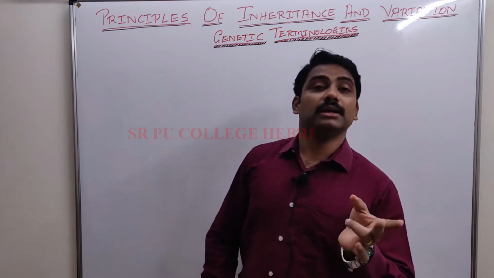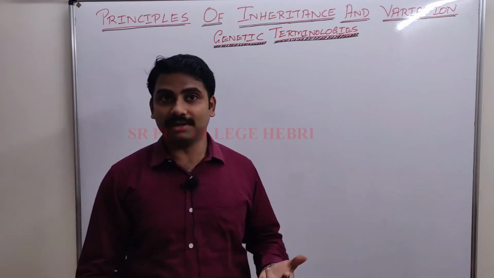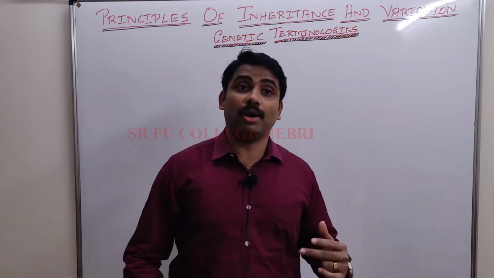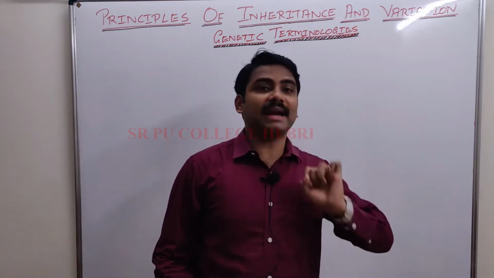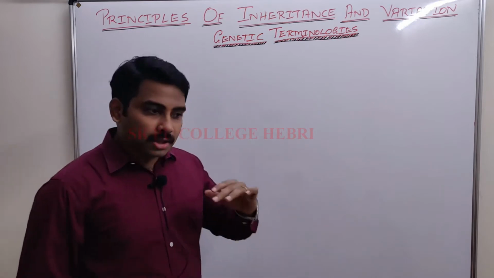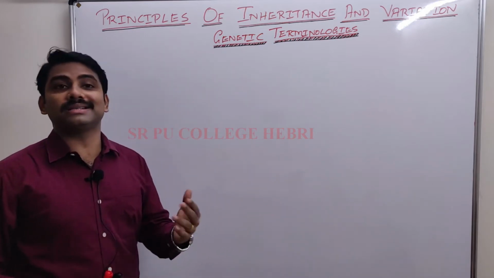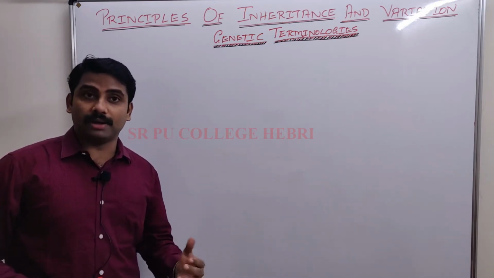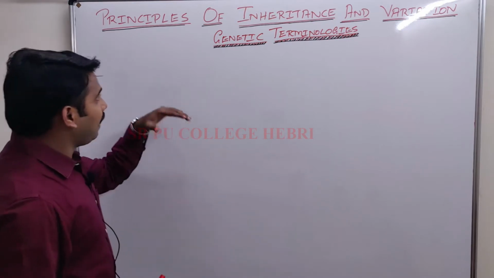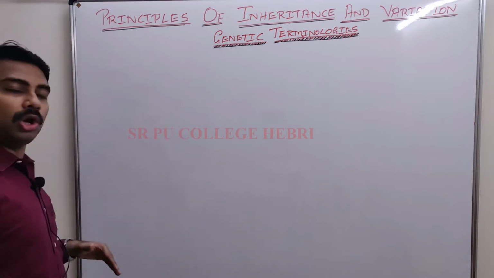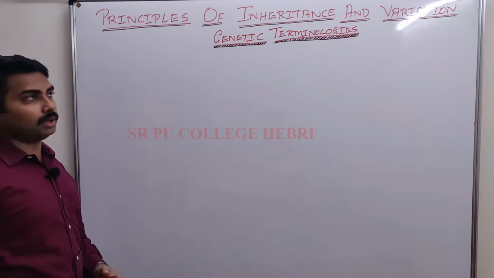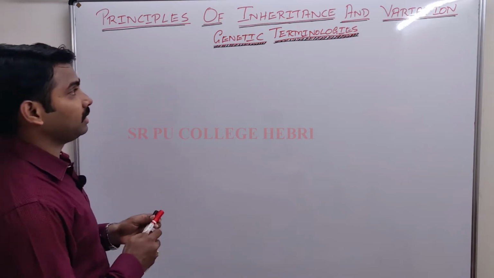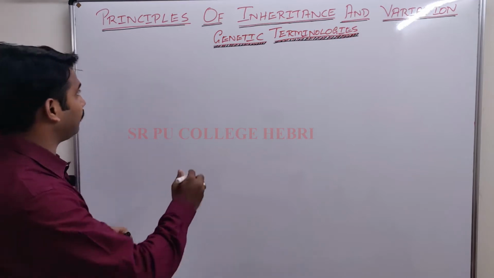As a geneticist, as a NEET aspirant, you must know along with the definition what exactly the meaning of it is. In the upcoming sessions, when I discuss monohybrid cross and dihybrid cross, I am going to use these terminologies again and again.